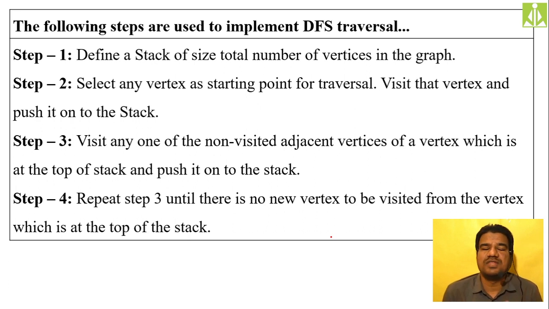Then select any random vertex and start the traversal technique. Select any random vertex and visit it. When you are visiting a particular node in this type of traversal technique, push that vertex onto the stack. First let us assume we take a random vertex, let it be A. As we are visiting that vertex, we push it onto the stack. Then after visiting a particular vertex, look for the adjacent vertices of the visited vertex.